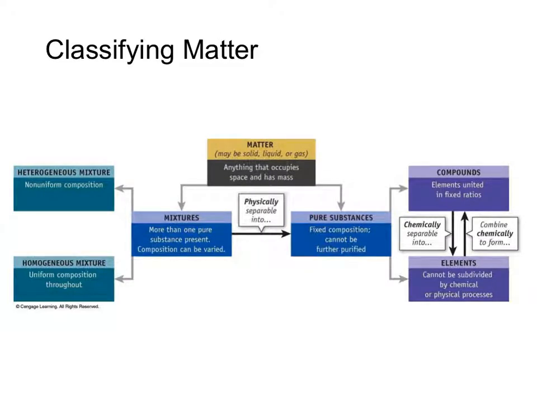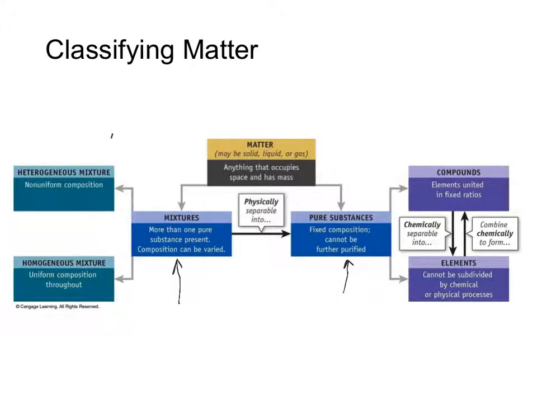This chart gives us a good representation of how we classify matter according to its composition. Matter can either be a pure substance, in which it'll have a fixed composition and it can't typically be further purified, at least by physical means, or matter can be some type of mixture, in which more than one type of pure substance is present, and the composition might be varied throughout.